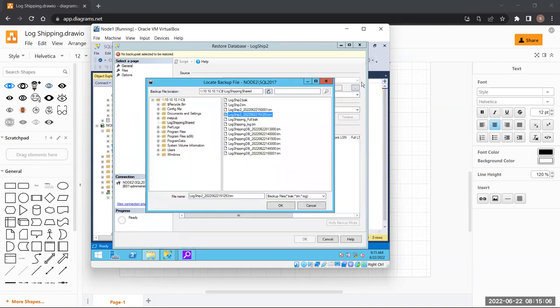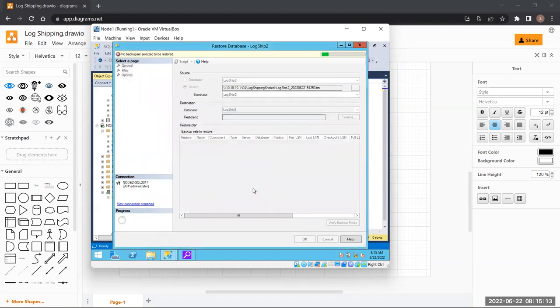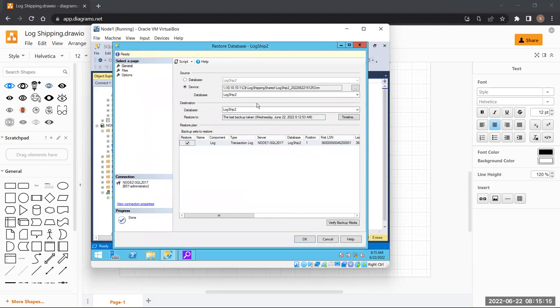Okay. So this is the latest backup. I will simply click on it. I will click OK. Okay. Great. What do we need to do in here?